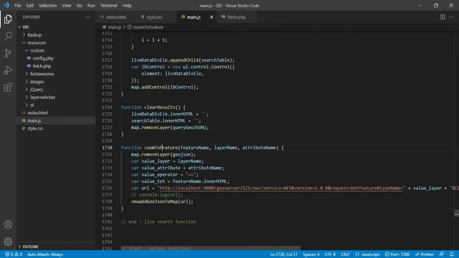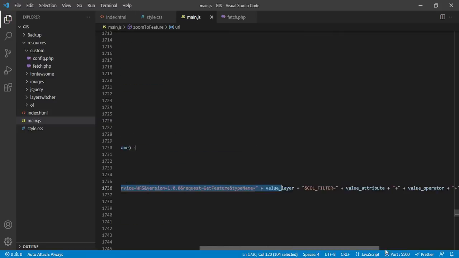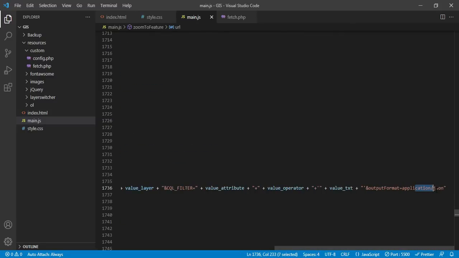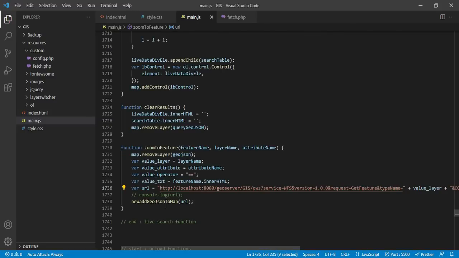Now zoom to feature, you already know, if you have followed my previous videos, you know how to zoom to a particular feature. So what I am doing is I am having a feature value, I am having a layer name, I am having an attribute value. Once I have all these three values, then basically I have to create a URL providing all these values, and the URL should be in the form of GeoJSON. So once the URL is ready, I will add the map URL to the map file.